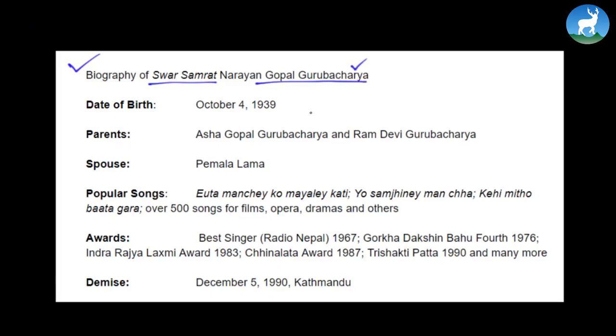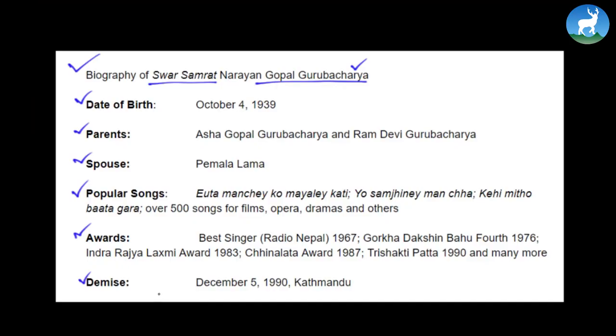We have been given the date of birth of that person, the names of his parents, the name of his spouse, and what different popular songs he sang. The list is here, and the awards and the date of demise, everything is given in the question. Now what you should do is try to write a biography based on this information. So how shall you start?